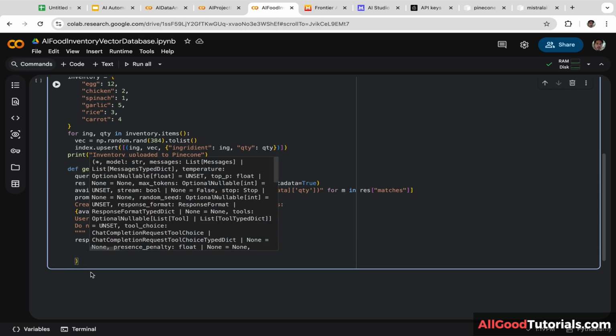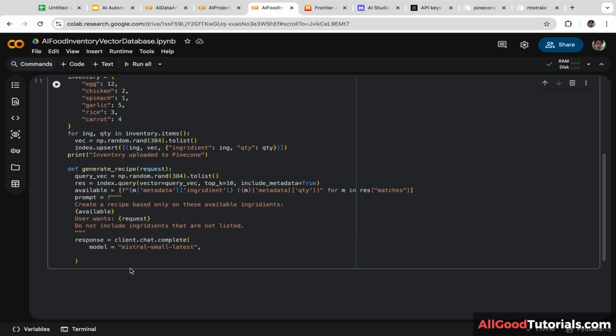Next, we are going to send the prompt as a user message. Messages, let's create a bracket, and we are going to set the role to user. Then after that, we are going to set the content to prompt. So let's copy and paste prompt and put it here.